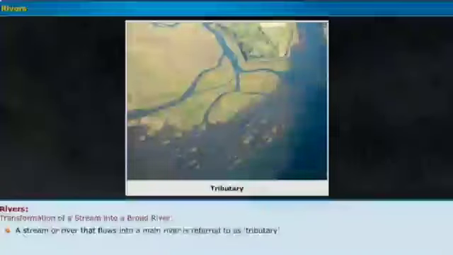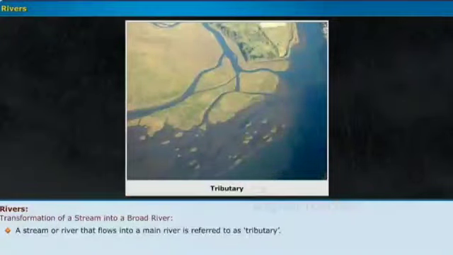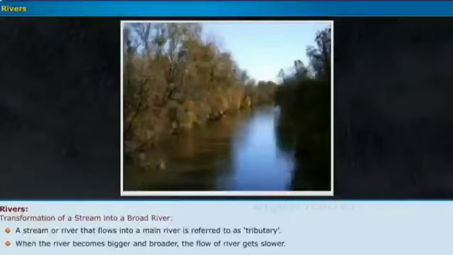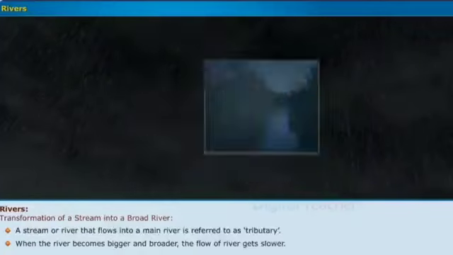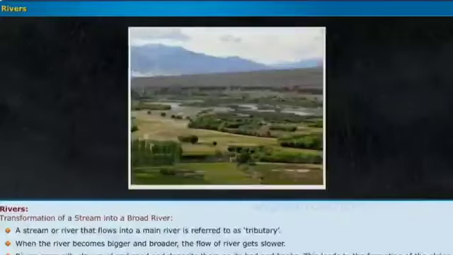A stream or river that flows into a main river is referred to as a tributary. When the river becomes bigger and broader, the flow of the river gets slower. Rivers carry silt, clay, mud, and sand and deposit them on its bed and banks. This leads to the formation of the plains.